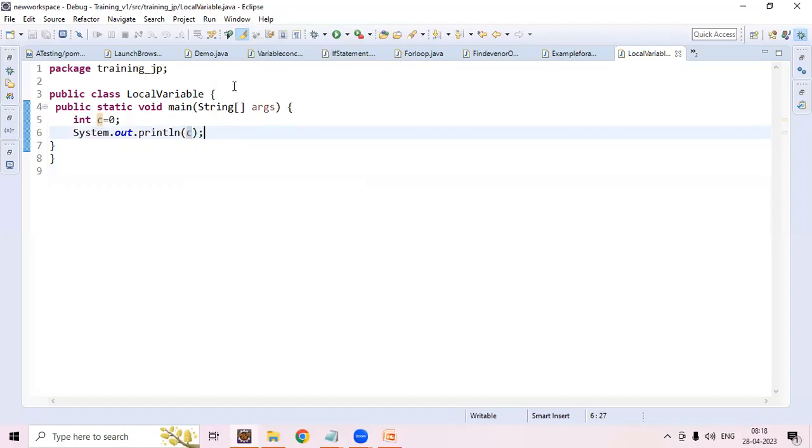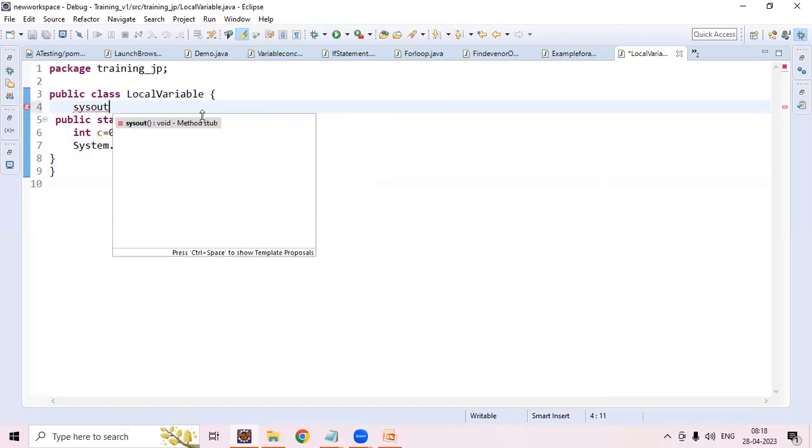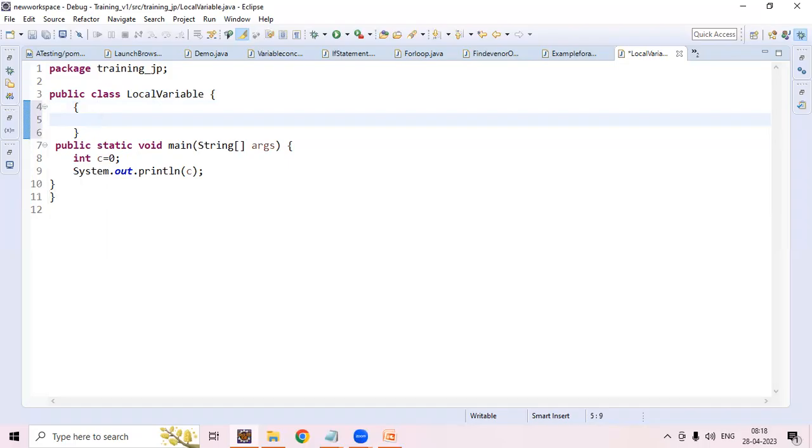One more thing we discussed is that a local variable we cannot access outside the main method or outside the method. So I want to print this c value. I think without a main method we cannot write System.out.println, so I will declare a block.